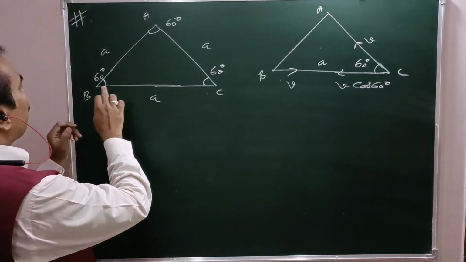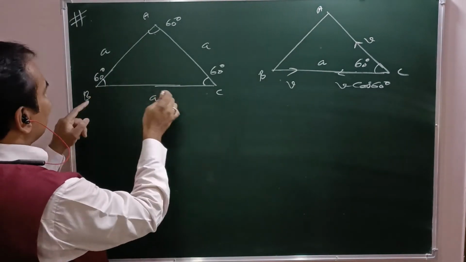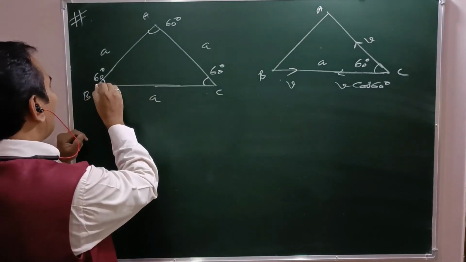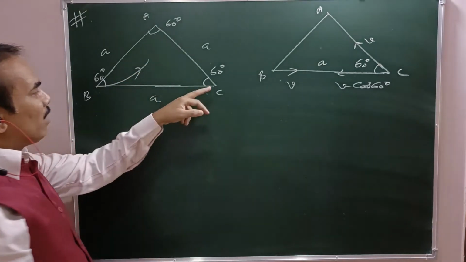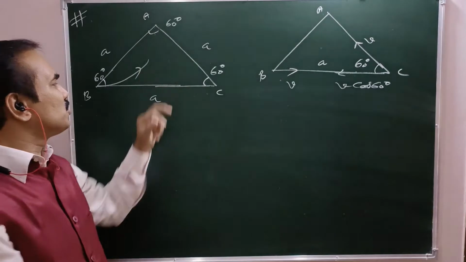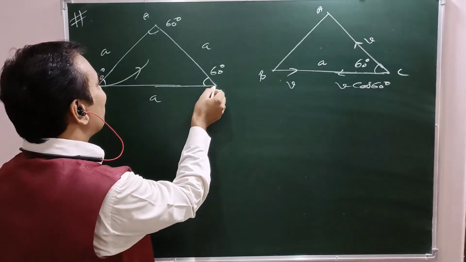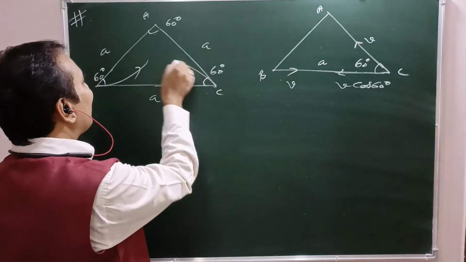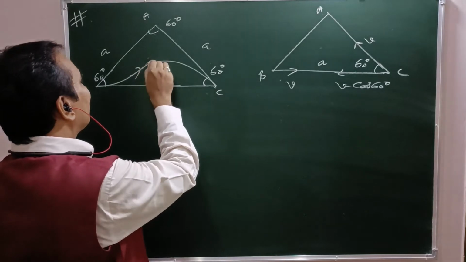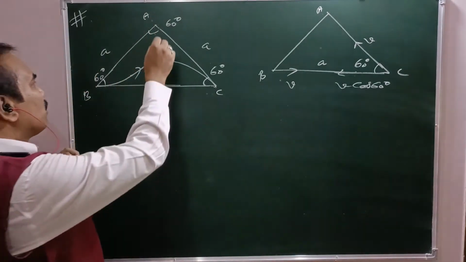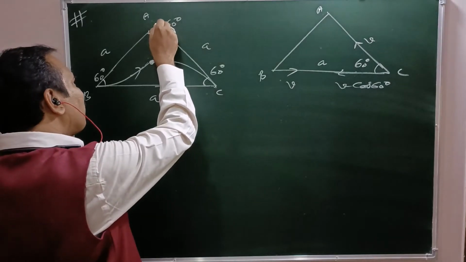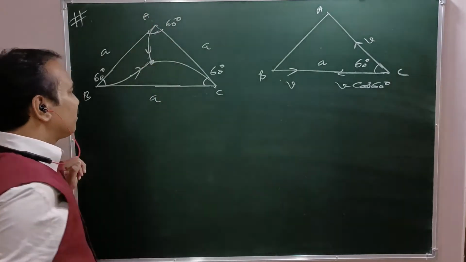See here, person B heading towards C. So what is the path followed by B? Like that. At the same time, person C heading towards A. So what is the path followed by C? Like that. Now, person A also heading towards B. So what is the direction of motion of A? This is the direction of motion of A.